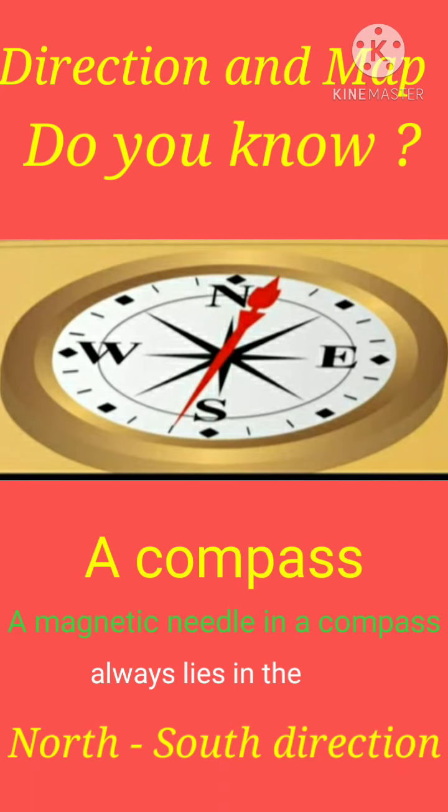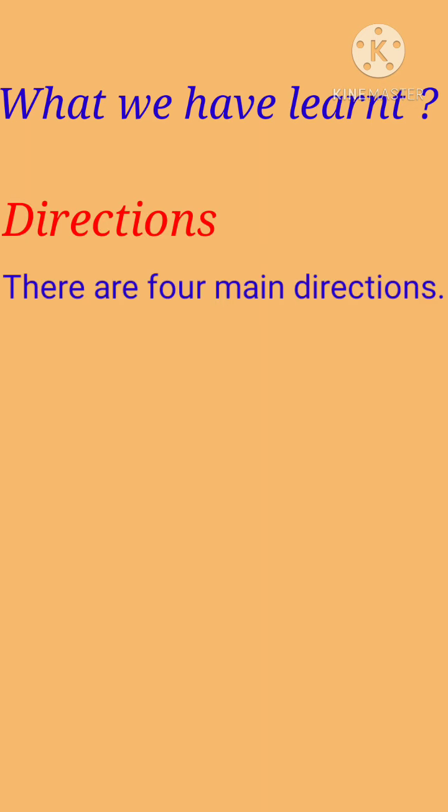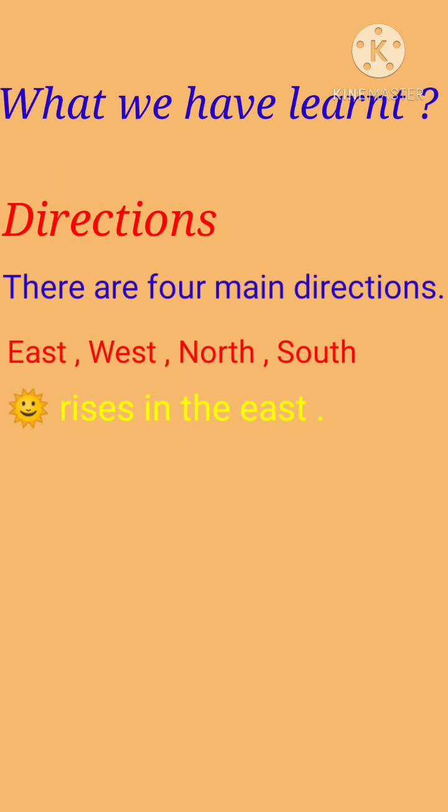Now see what we have learned. Directions. There are four main directions. They are east, west, north and south. Every day the sun rises in the morning in the east. Every day the sun sets in the evening in the west.